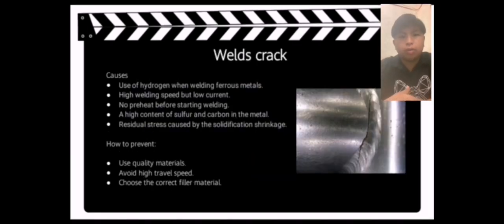Weld cracks. The causes of weld cracks are, first, use of hydrogen when welding ferrous metal. Second, high welding speed but low current. Third, no preheat before starting welding. Other than that, a high content of sulfur and carbon in the metal.